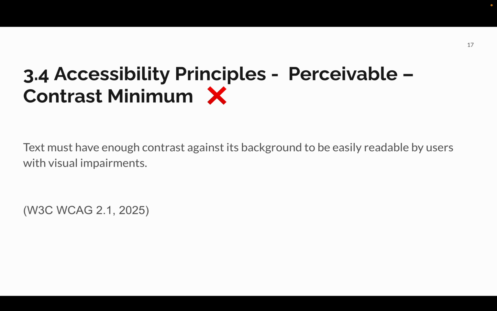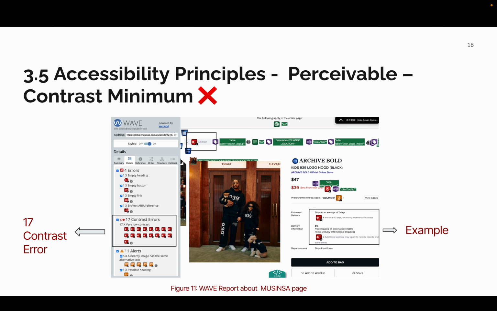MUSINSA does violate one accessibility guideline, the perceivable principle. In detail, it is contrast minimum. According to the guideline, text must have enough contrast against its background to be easily readable by users with visual impairment. However, according to the WAVE report, there are 70 contrast errors on this page.